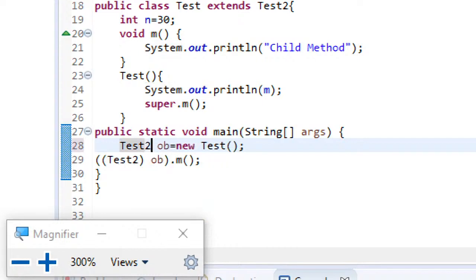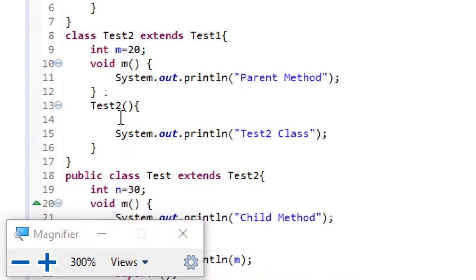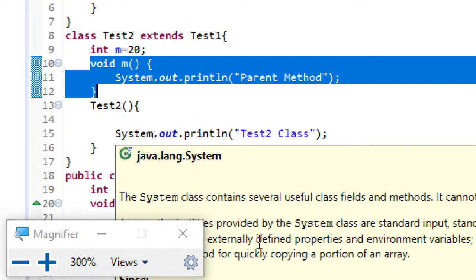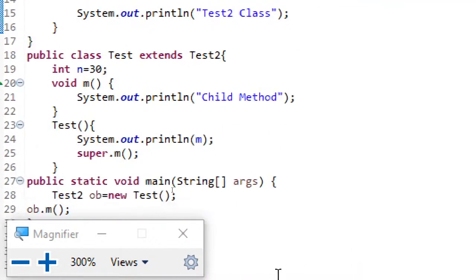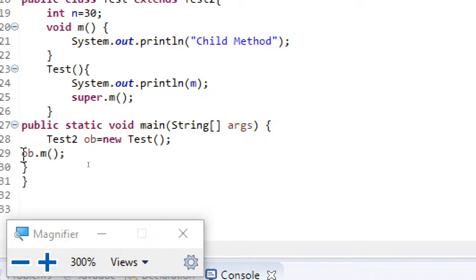Suppose if I have test2 here, that's fine, no need of this casting also. But the point to be noted is the parent also should have defined that method. It might be overridden by the child, but whatever the method or data that you are accessing with the parent reference variable should be known to the parent.